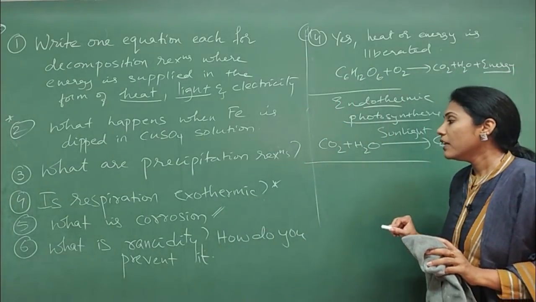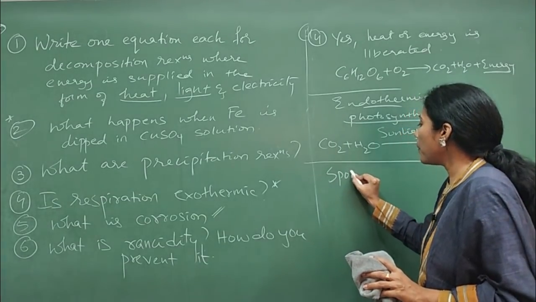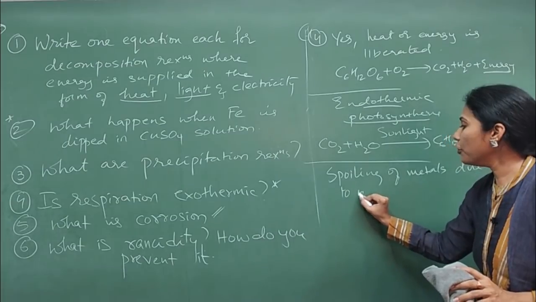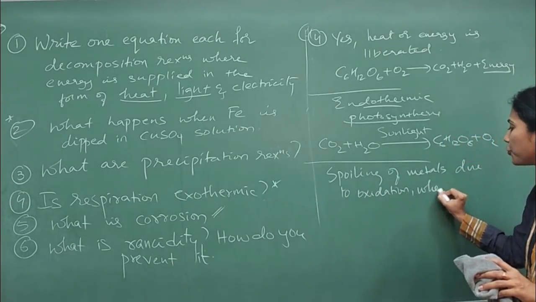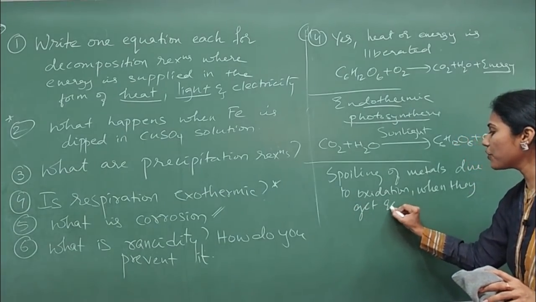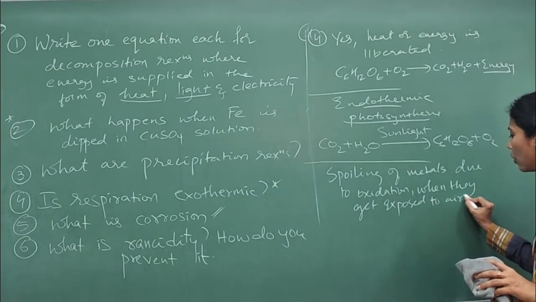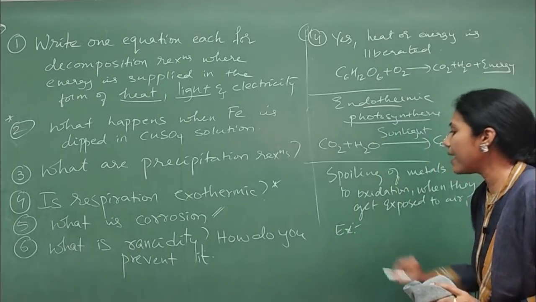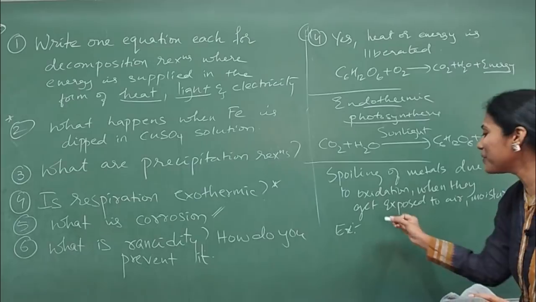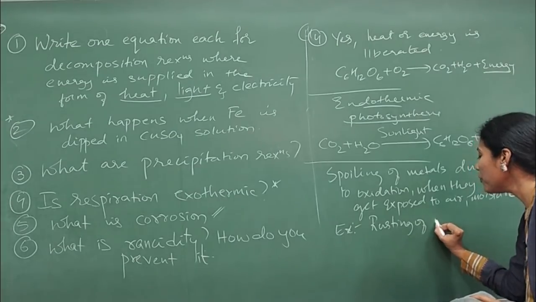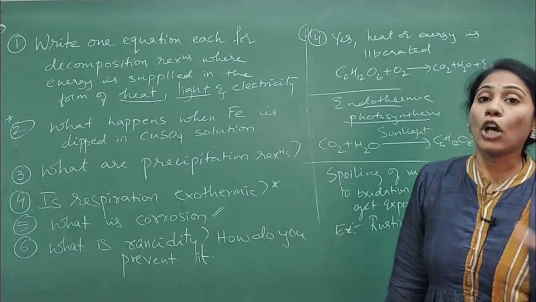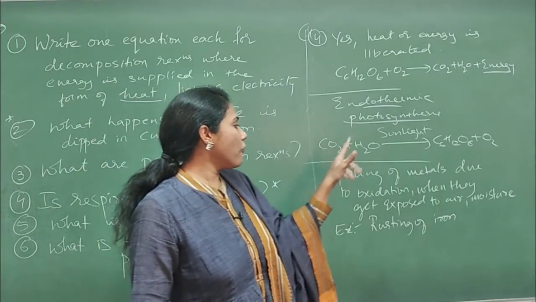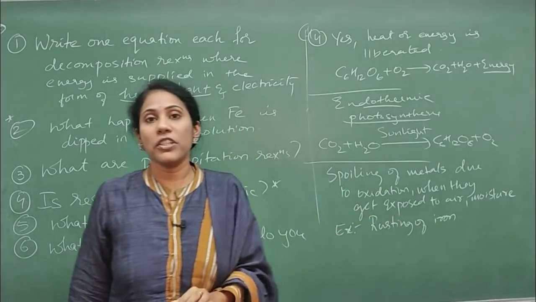So it is such a simple concept. See, corrosion is what? Spoiling of metals due to oxidation when they get exposed to air or moisture is called corrosion. Okay, so they may ask you examples also. The best example for corrosion is rusting of iron. Silver becoming black, copper becoming green, all of them can also be examples for corrosion. So corrosion is spoiling of metals due to oxidation when they get exposed to air or moisture.